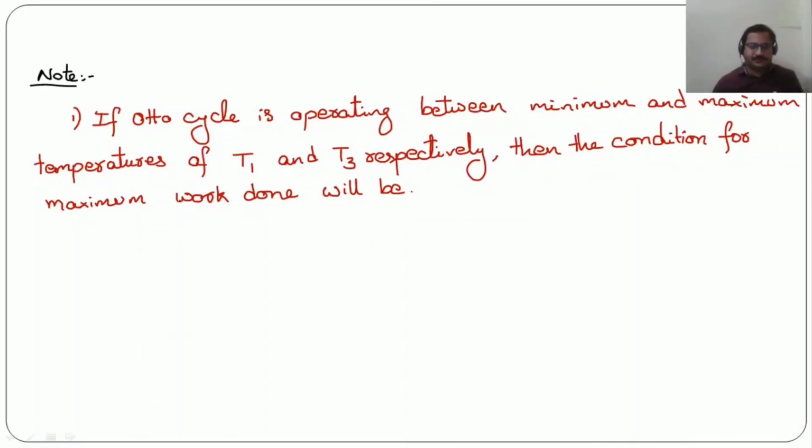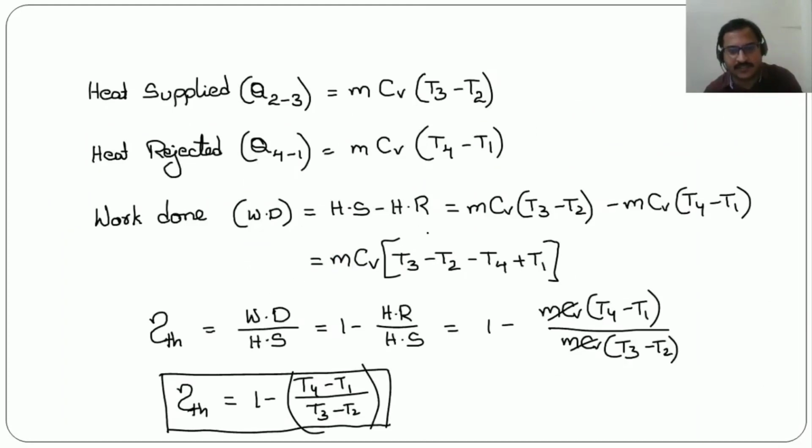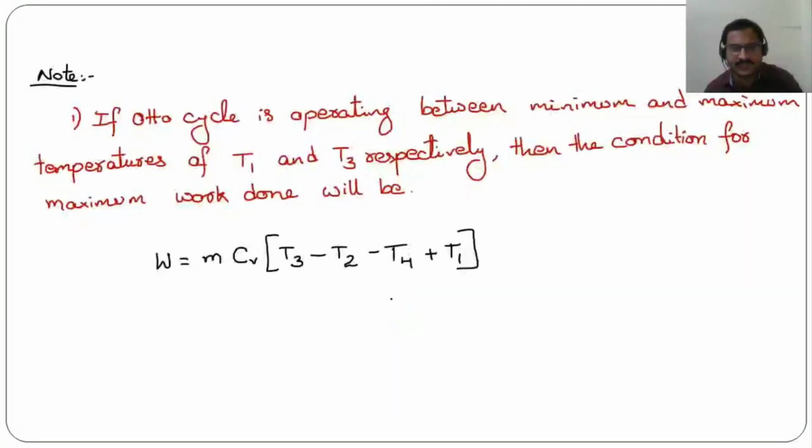Now he said the Otto cycle is operating between minimum and maximum temperatures of T1 and T3 respectively. Now we know the formula for work done in case of Otto cycle, which is mCv (T3 minus T2) minus (T4 minus T1). This is the formula for work done that we have learnt. We need to write T2 as well as T4 in terms of T1 and T3.